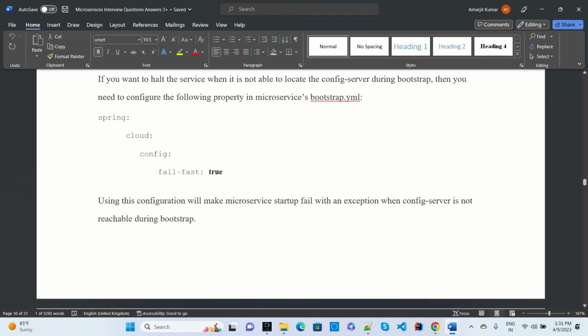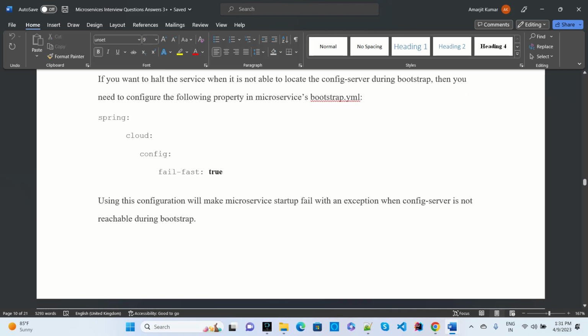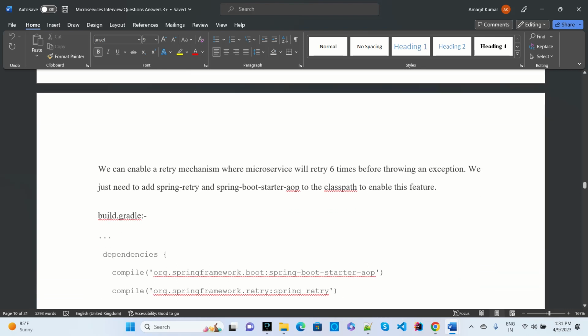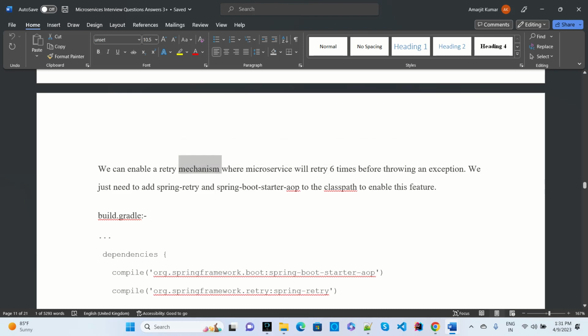This is the configuration which needs to be made. Startup fails with exceptions when the config server is not reachable during the bootstrap, so at that time you will get proper exceptions. We can also enable a retry mechanism where the microservice will retry 6 times before throwing the exception. So it will retry multiple times, and if nothing happens, then it will throw the exception. You just need to add the spring-retry and spring-boot-starter dependencies.